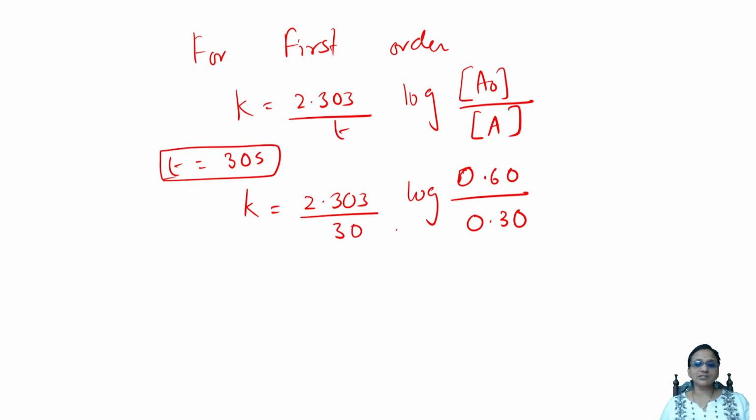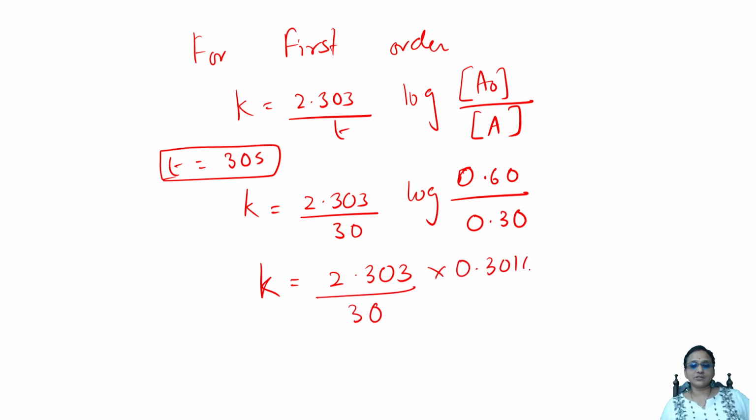Now can I solve this? 30 and 60. Right. They've given the values already. The log 2 value they've given. Log 3 we don't know, but anyway we can cancel this now. 3 ones are 3, 3 twos are 6, correct? This goes here: 0.3 and 0.2. So finally when I simplify I get 2.303 divided by 30 into 0.3010.